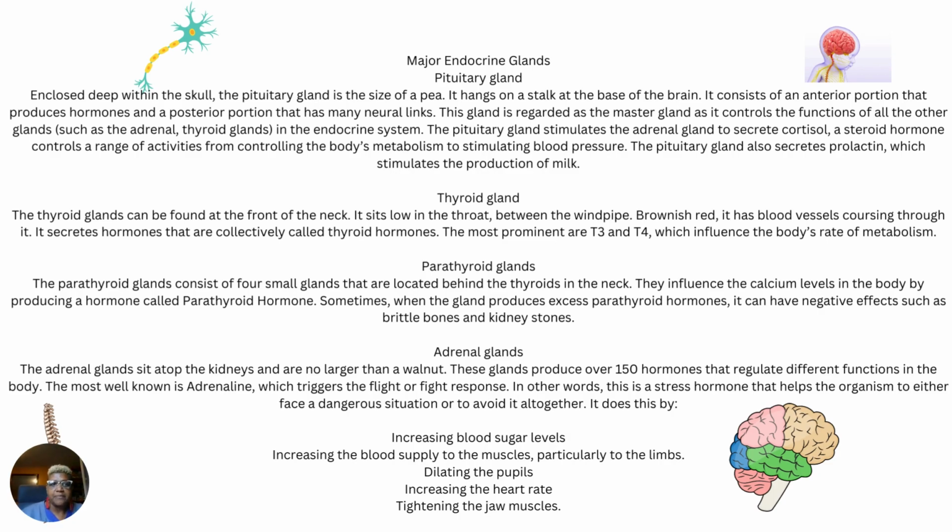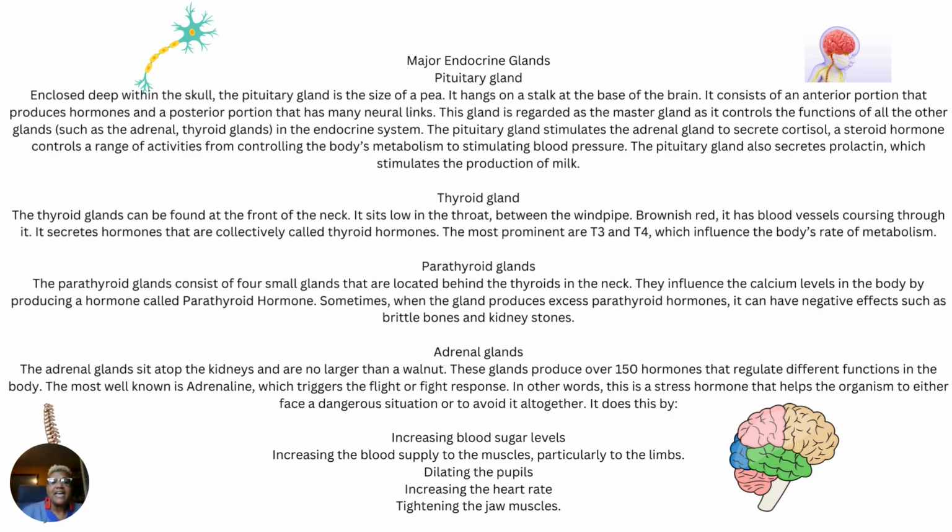Let's go over this again. Major endocrine glands we're discussing, the pituitary gland. The pituitary gland is the size of a pea. It hangs on a stalk at the base of the brain. It consists of an anterior portion that produces hormones and a posterior portion that has many neural links.